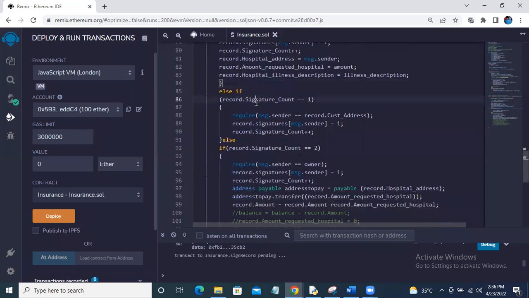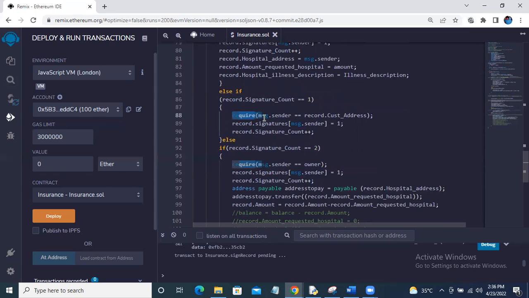And the second condition is, only the user or the patient can sign. A patient, or the owner of that particular policy, the user who has the policy in that contract, can sign the second signature. So we are taking a condition that if the signature count is 1, meaning the hospital has already signed, only the customer should sign. So we had a require condition here.